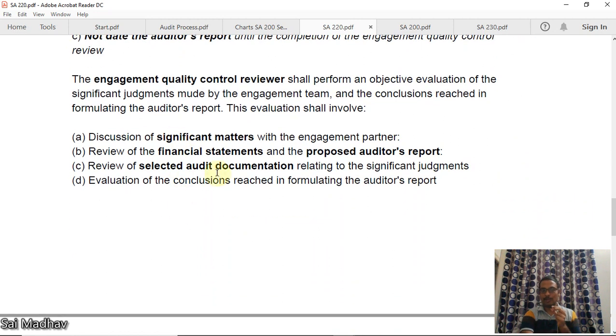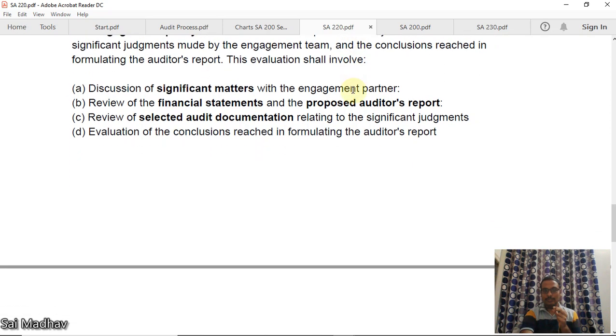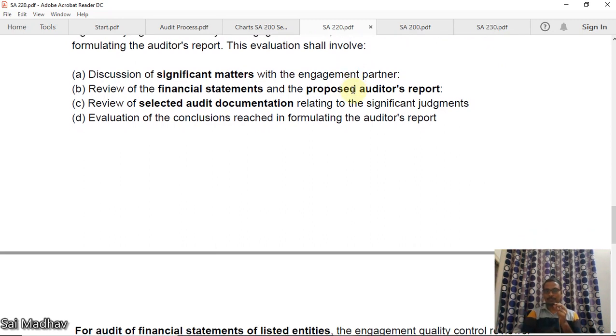The engagement quality control reviewer shall perform an objective evaluation of the significant judgments made by the engagement team and the conclusions reached. Okay, you should make an objective evaluation. Next, the evaluation shall involve discussion of significant matters, review of financial statements, and the proposed auditor's report.